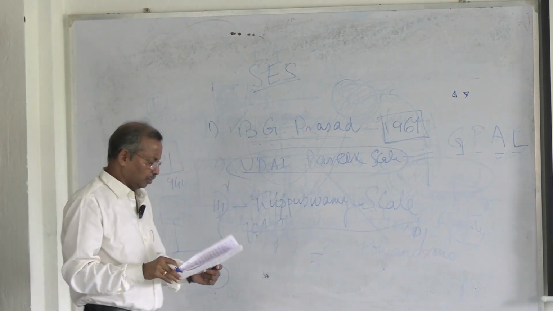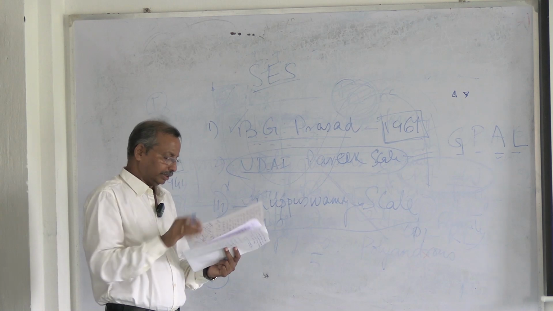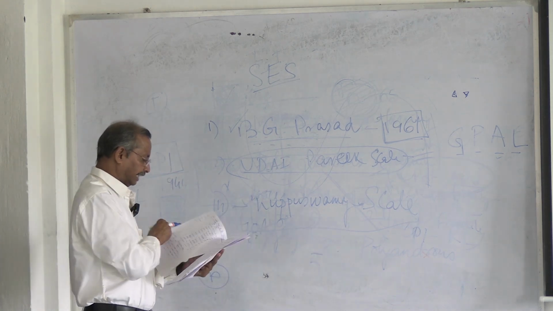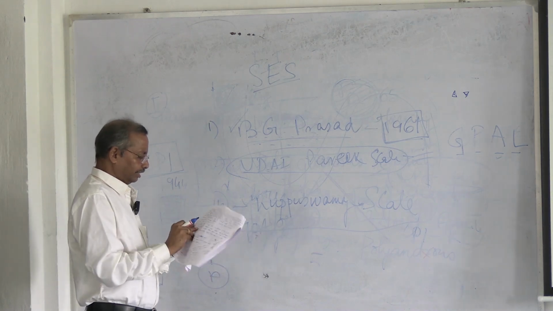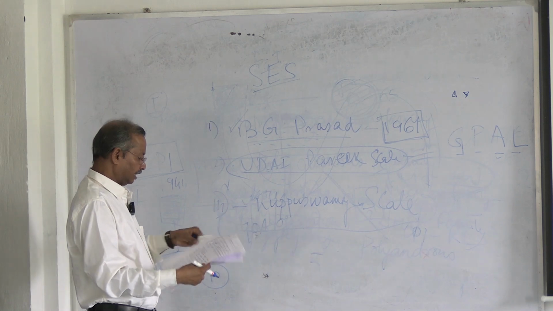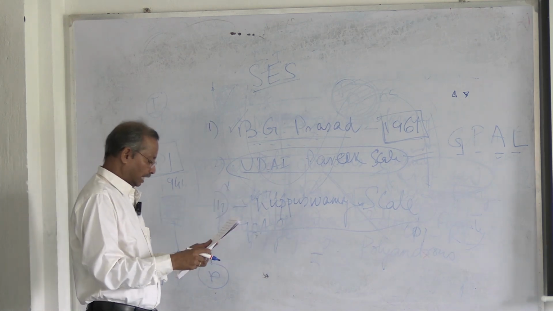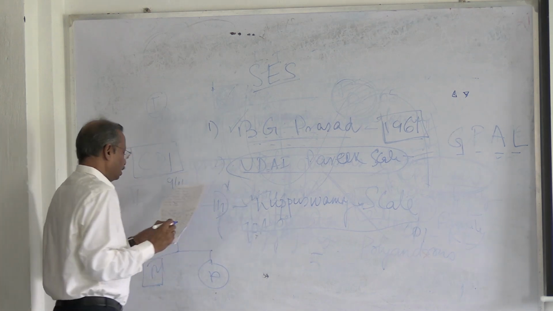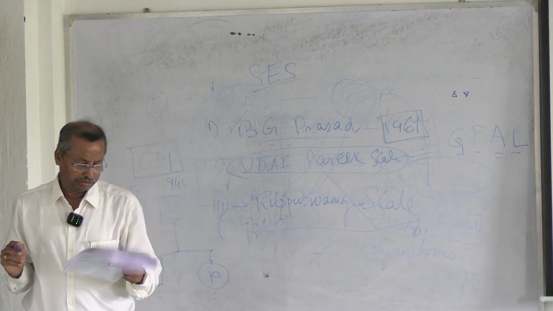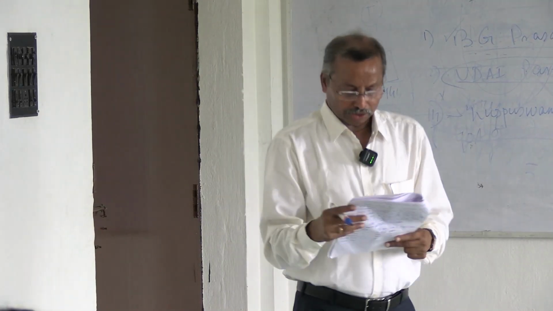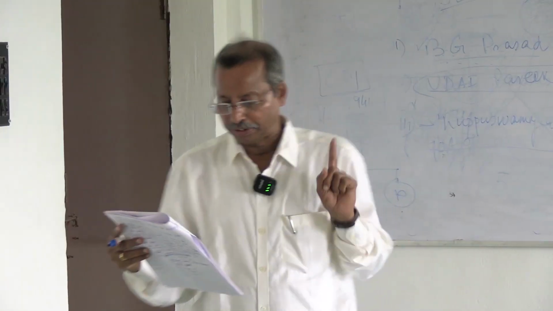The Udai Pareek scale also we do not consider because it does not consider all the factors, like income. This is not considered in the Udai Pareek scale.